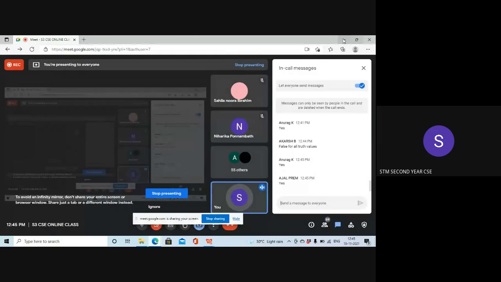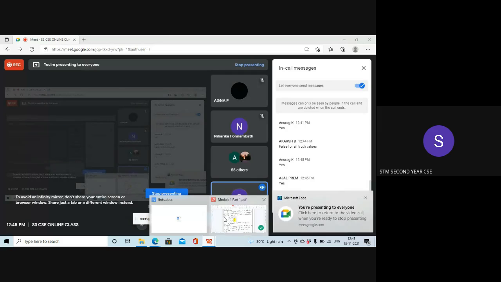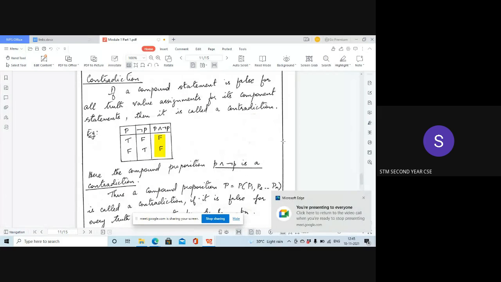Okay, anybody has any doubts in tautology and contradiction? So just look at this. For each truth assignment, when P is true, not P is false. When P is false, not P is true. That we know from the negation truth table. And now the final compound proposition is P and not P. The earlier was P or not P, and this is P and not P.